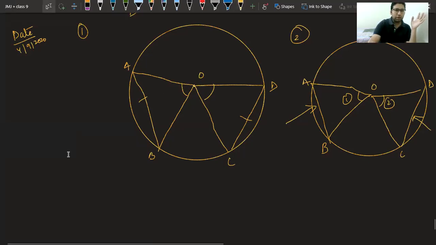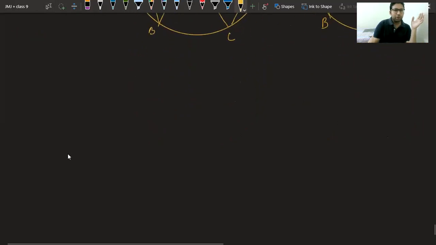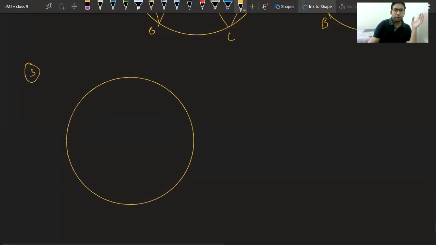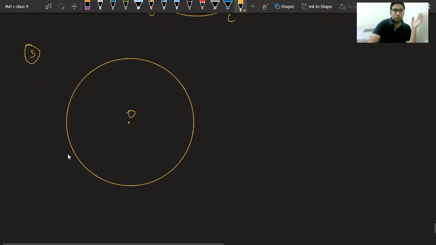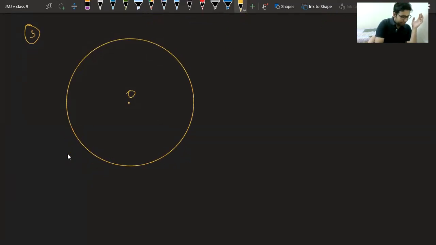Now comes the third one that we have discussed yesterday. The theorem was like this. You need to understand all these theorems to solve the question properly. Suppose you have a circle of center O. The third theorem said, if you have a chord like this, AB,